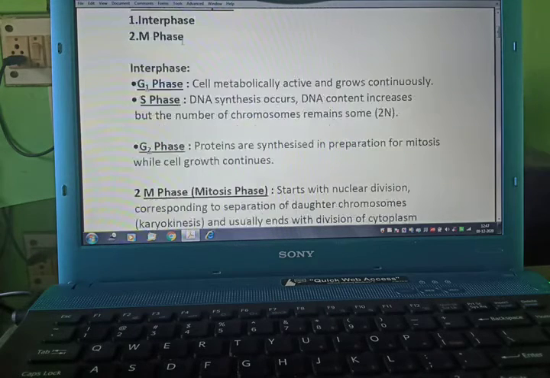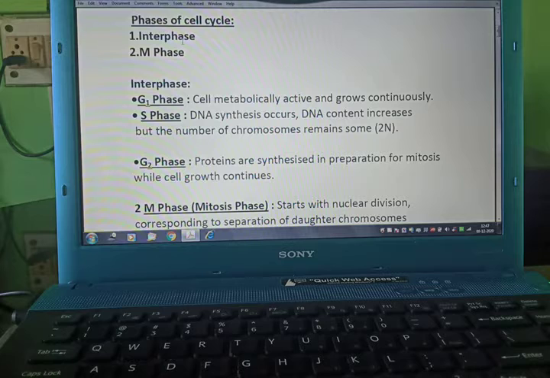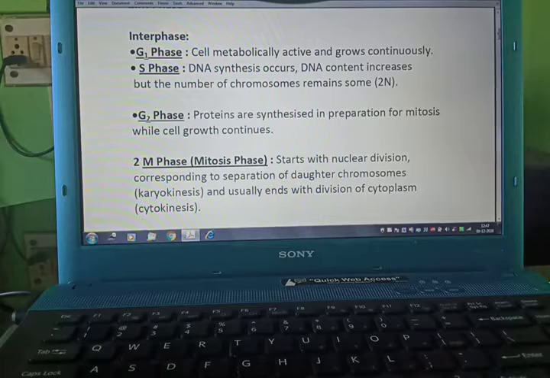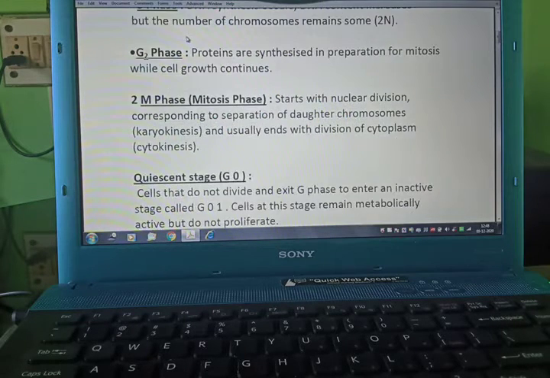Now the phases of the cell cycle. It is divided into two parts, interphase and M phase. Interphase is divided into three substages, G1 phase, S phase and G2 phase. G1 phase: the cell is metabolically active and grows continuously. S phase: DNA synthesis occurs, DNA content increases but the number of chromosomes remains the same. G2 phase: proteins are synthesized in preparation for mitosis while cell growth continues.